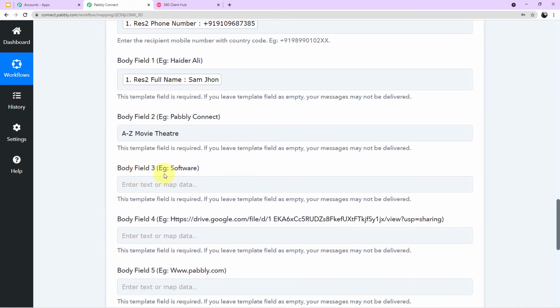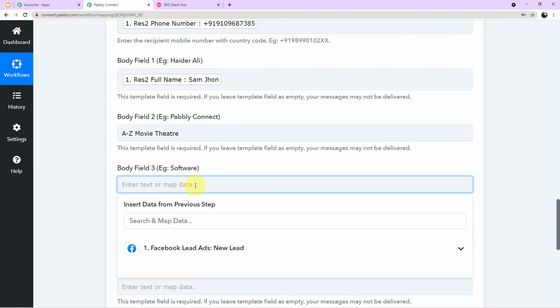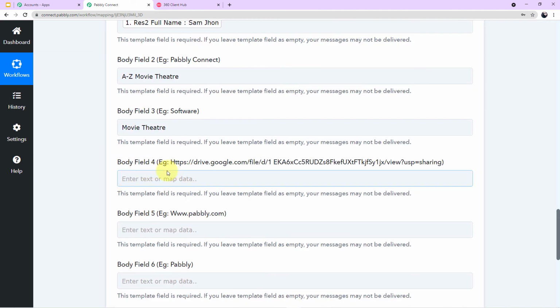Now in body field 3, it is showing example software. So here we have to write the product or the service we are offering. So we are offering movie theater. Okay. Now in body field 4, in the example, a link is given to you. So here we have to add the link of the brochure which we want to send to our customer.